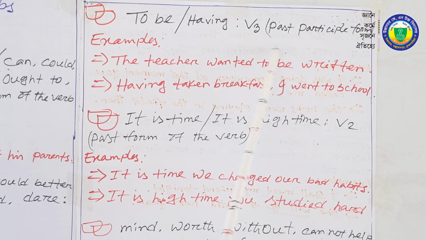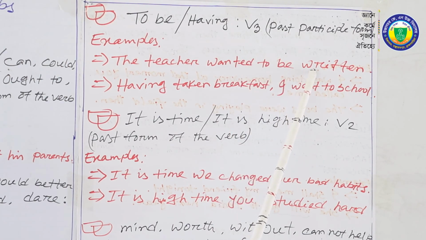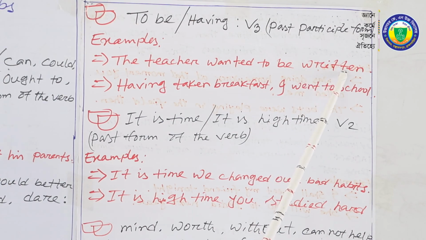Here, to be, we are going to use B3, the past participle form of the verb, written. Second one, having taken breakfast, I went to school. With having in a sentence, we have to use taken, the past participle form of the verb.